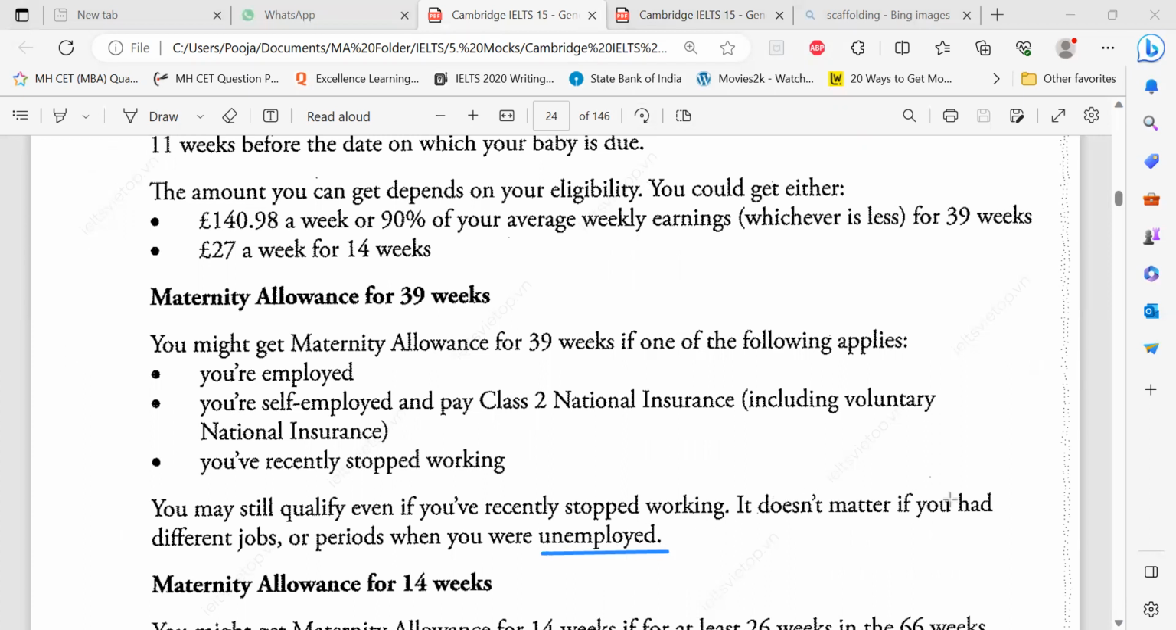It doesn't matter if you had different jobs or periods when you were unemployed. Periods means there's some time. Unemployed. Okay, so you actually thought of that word, but you were locked somewhere here. Self-employed, employed, self-employed, not employed. Okay, so this is where you get locked in the text.